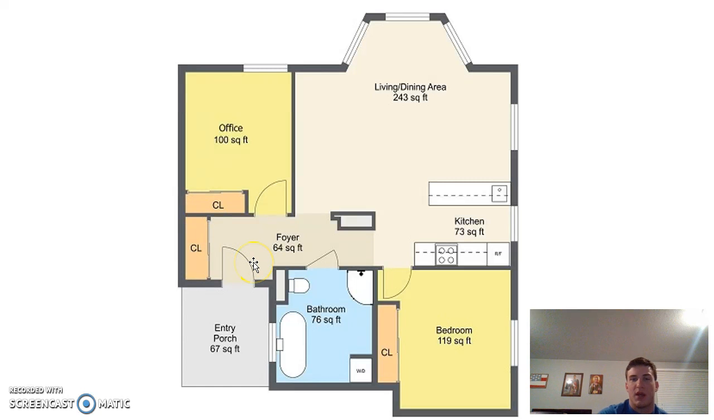So for the floor plan, we've got El Baño is the bathroom here. El Cuarto is the bedroom. La Cocina is the kitchen. El Comedor is the dining room. La Sala is the living room. El Closet is the closet.